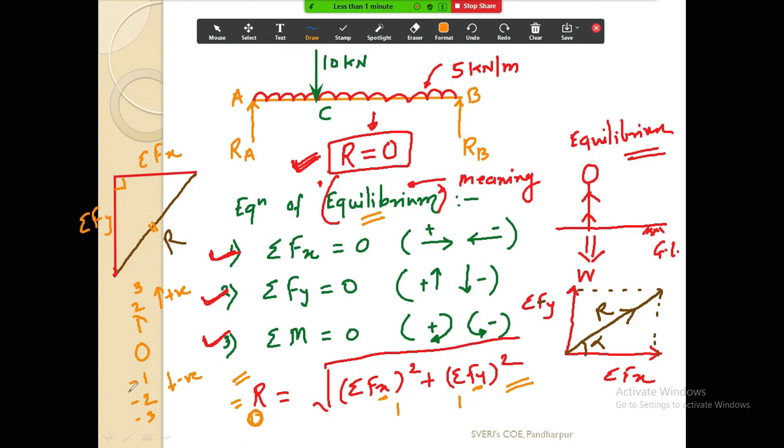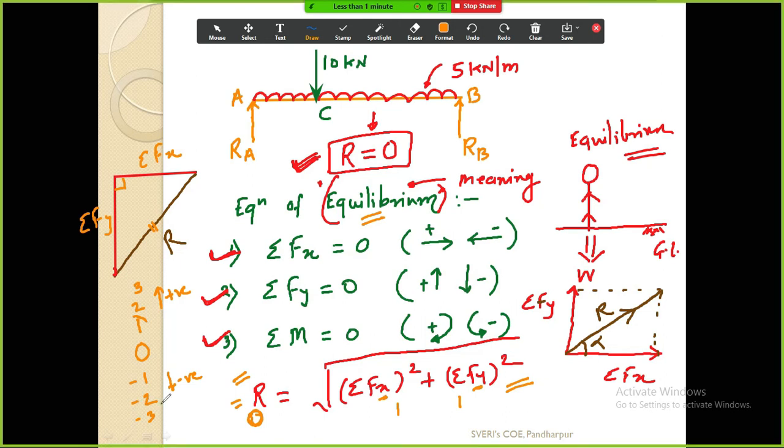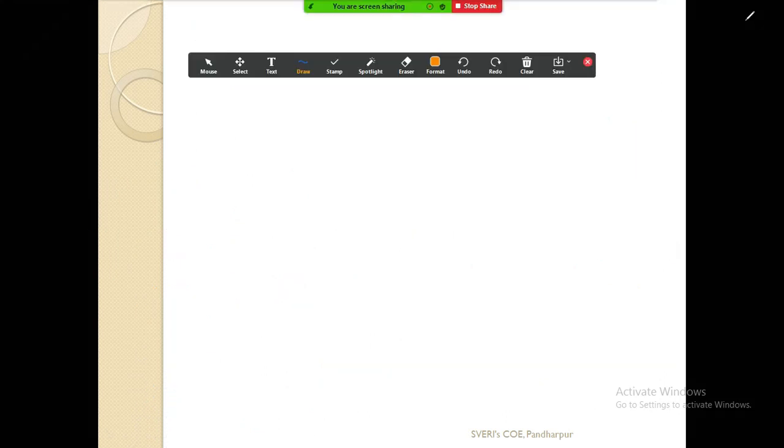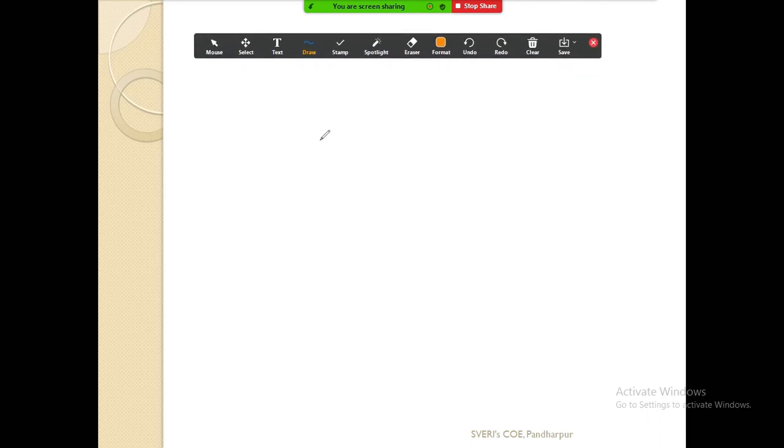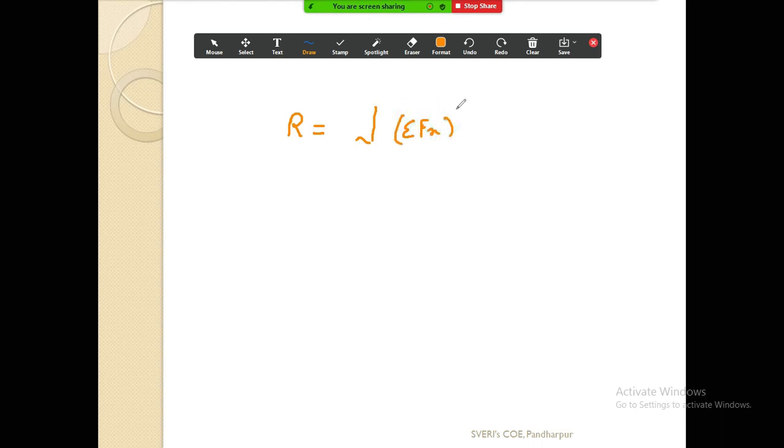Okay, if I take both the negative numbers, we will continue with this. So my basic purpose is what I am trying to tell you. Our formula is R is equal to under root summation fx square plus summation fy square. हा माझा फॉर्म्युला आहे. ओके, दिस इज आवर फॉर्म्युला फॉर आर.